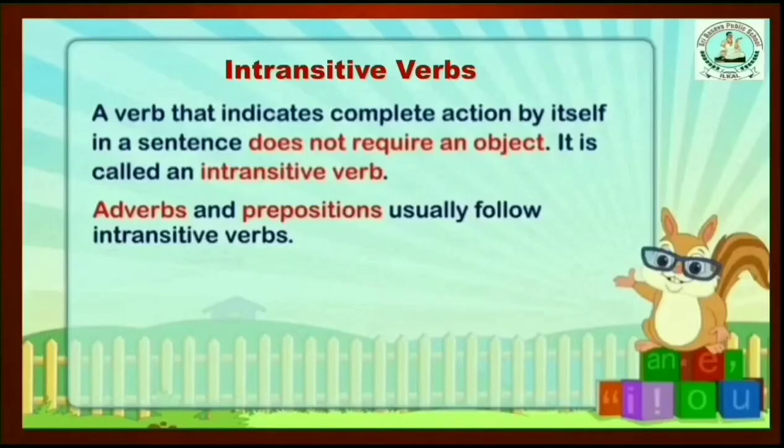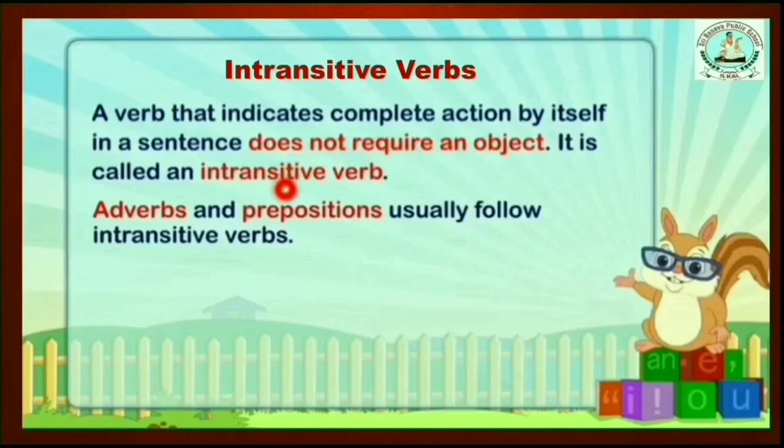And intransitive verbs, simple, it is the opposite. How? Look at here. A verb that indicates a complete action by itself in a sentence and does not require an object is called an intransitive verb. So here, intransitive verbs do not need an object.